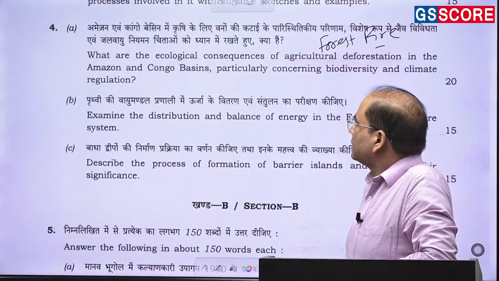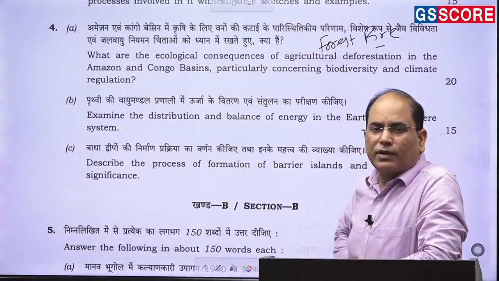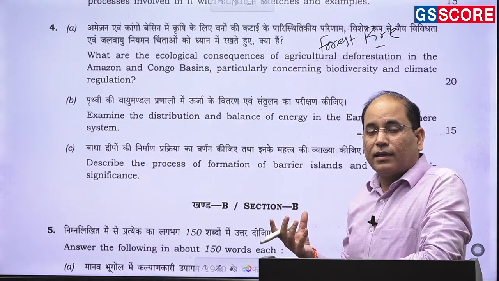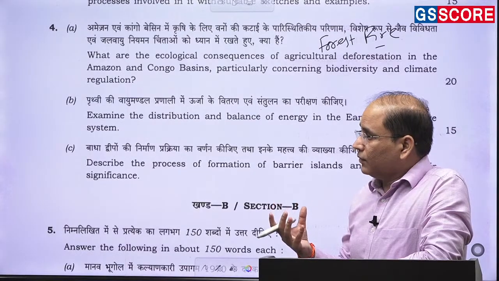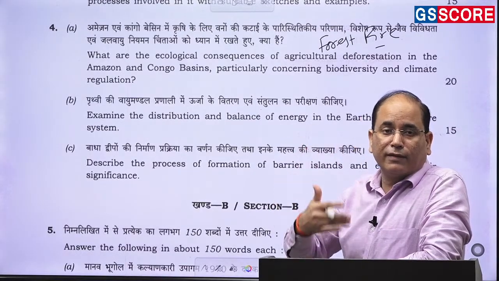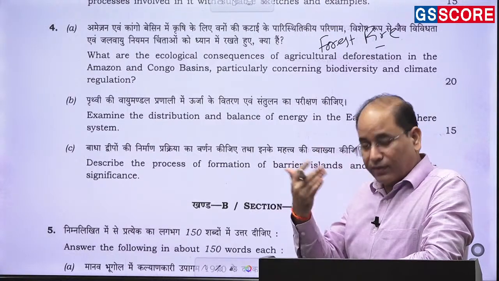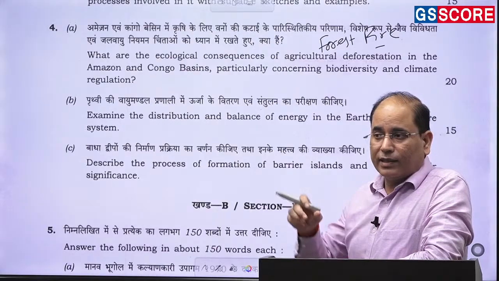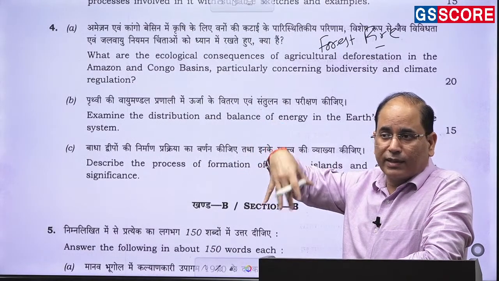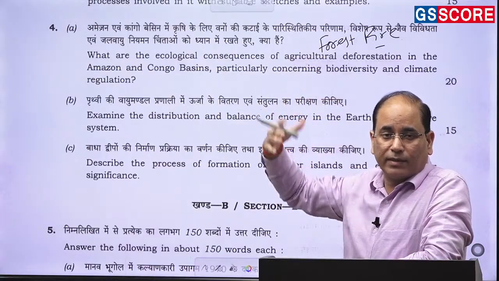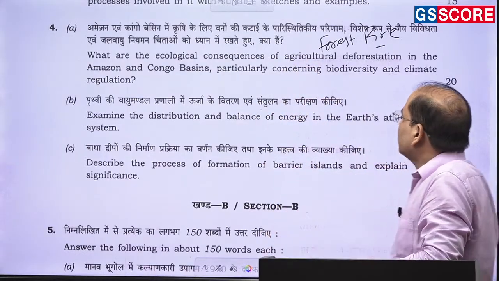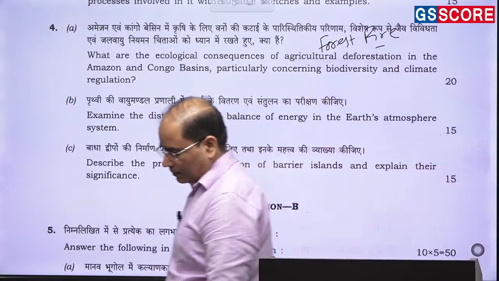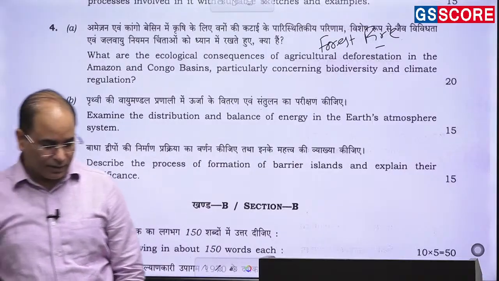Now the question arises that whenever you will have the deforestation, so you will have a problem. Amazon rainforest is considered as the lungs of the earth. तो अगर आपके अमेजन रेन फॉरेस्ट डिफॉरेस्ट किए जा रहे हैं तो डेफिनेटली देयर विल बी सम नेगेटिव कॉन्सिक्वेंसेस. नेगेटिव कॉन्सिक्वेंसेस वहीं तक नहीं लिमिटेड रहेंगे. It will also have the ramifications in the other part of the world. So that is what you just need to write. Biodiversity and the climate regulation, your pollution, your carbon sink, every aspect needs to be looked upon.